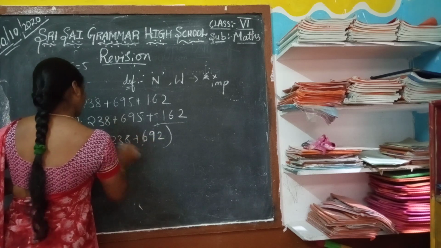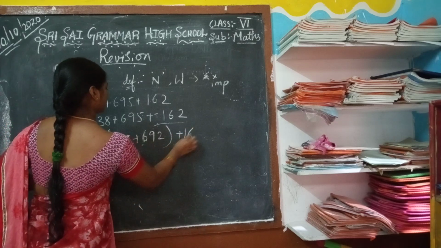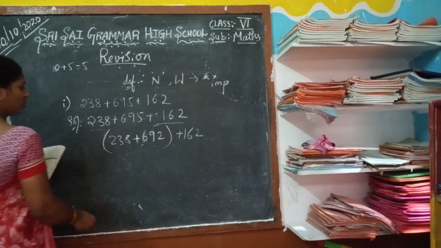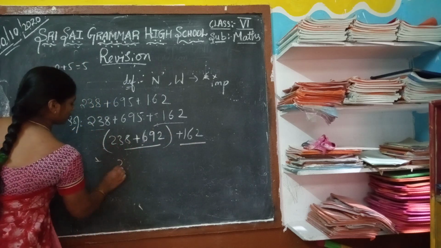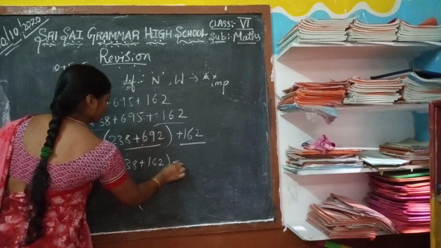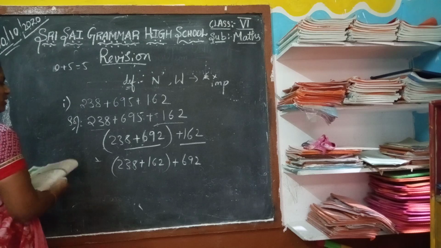Take any two numbers and add. You can add any two of these numbers. So 238 plus 162 plus 695. This is rearrangement of numbers.